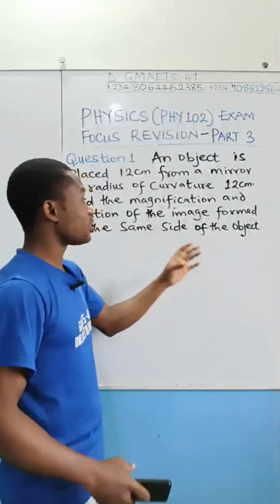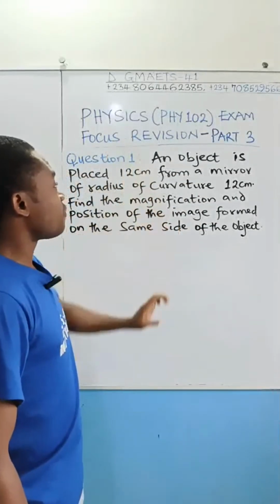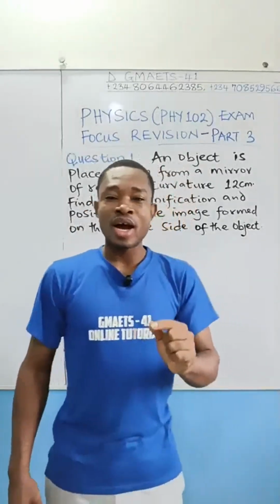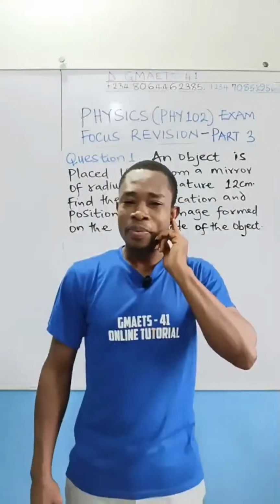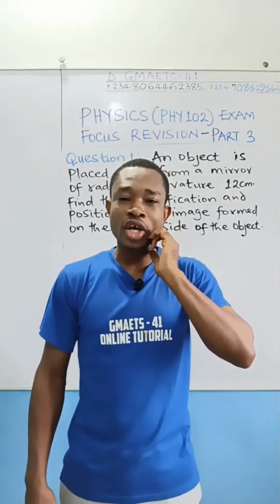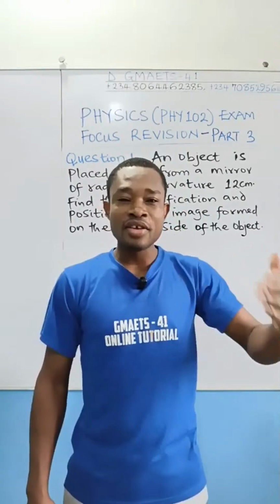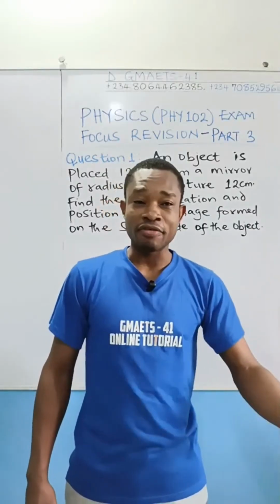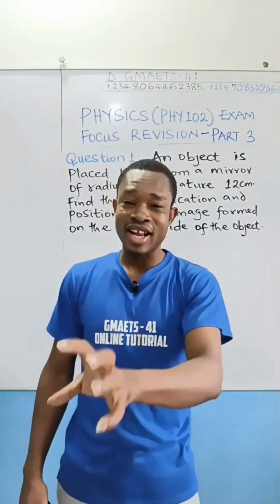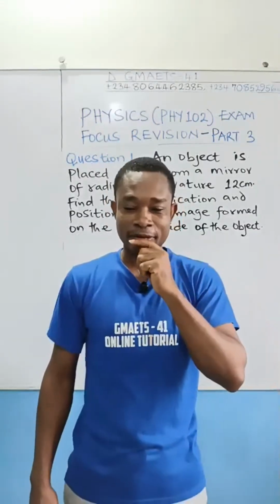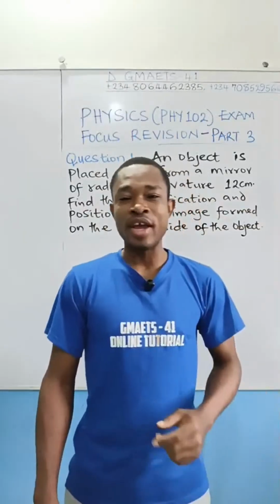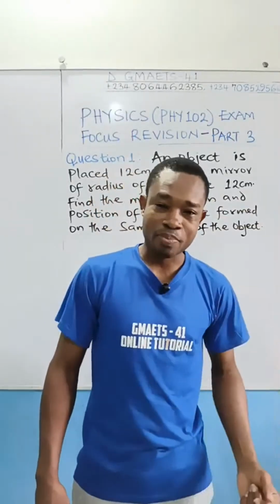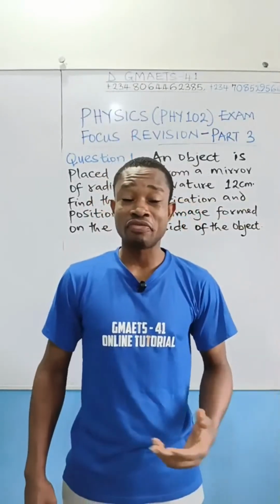Now in part 3 of our physics revision, we are going to be giving attention to wave. It's important for you to understand something. When you talk about wave, there are different aspects of wave, because the concept of wave and light are interrelated. So you begin with the definition of wave. You talk about properties or characteristics of wave.